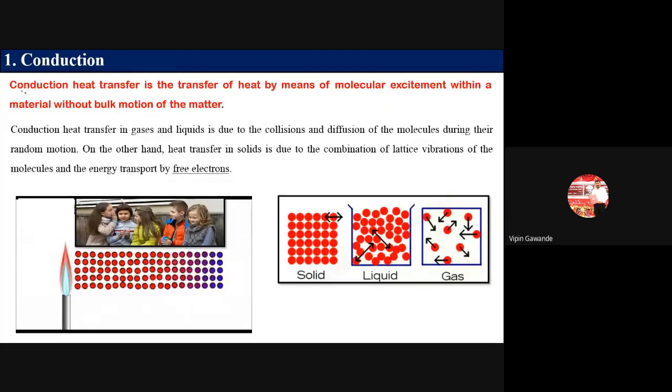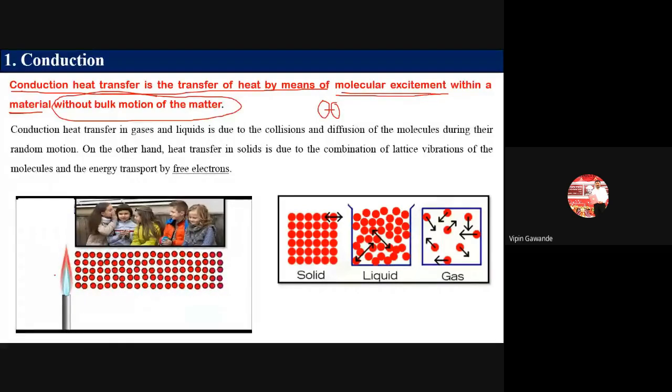Now, what is meant by conduction? Conduction heat transfer is the transfer of heat by means of molecular excitement within a material without bulk motion of the matter. This is very important. How does the heat get transferred? There is molecular excitement within the material. So heat gets transferred from molecule to molecule, because solids, liquids, and gases consist of molecules. So heat gets transferred from one molecule to another molecule, and because of what?